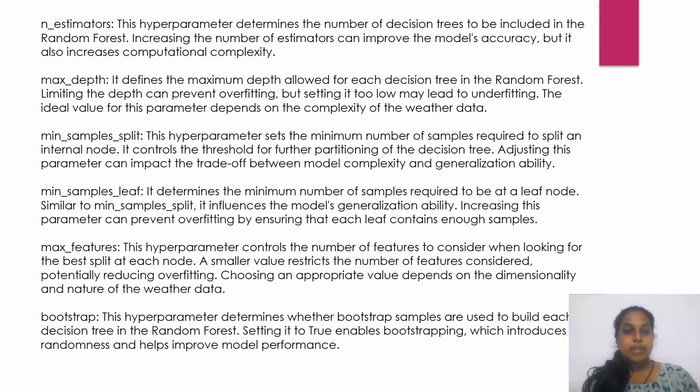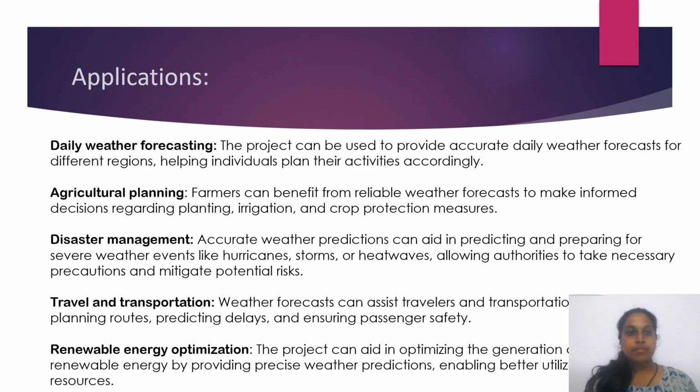And next, minimum samples leaf is nothing but it determines the minimum number of samples required to be at a leaf node. Max features. This hyperparameter controls the number of features to consider when looking for the best split at each node. Next one is bootstrap. This hyperparameter determines whether bootstrap samples are used to build each decision tree in the random forest. Next, these are the applications which are daily weather forecasting, agriculture planning, disaster management, travel and transportation, and renewable energy optimization.